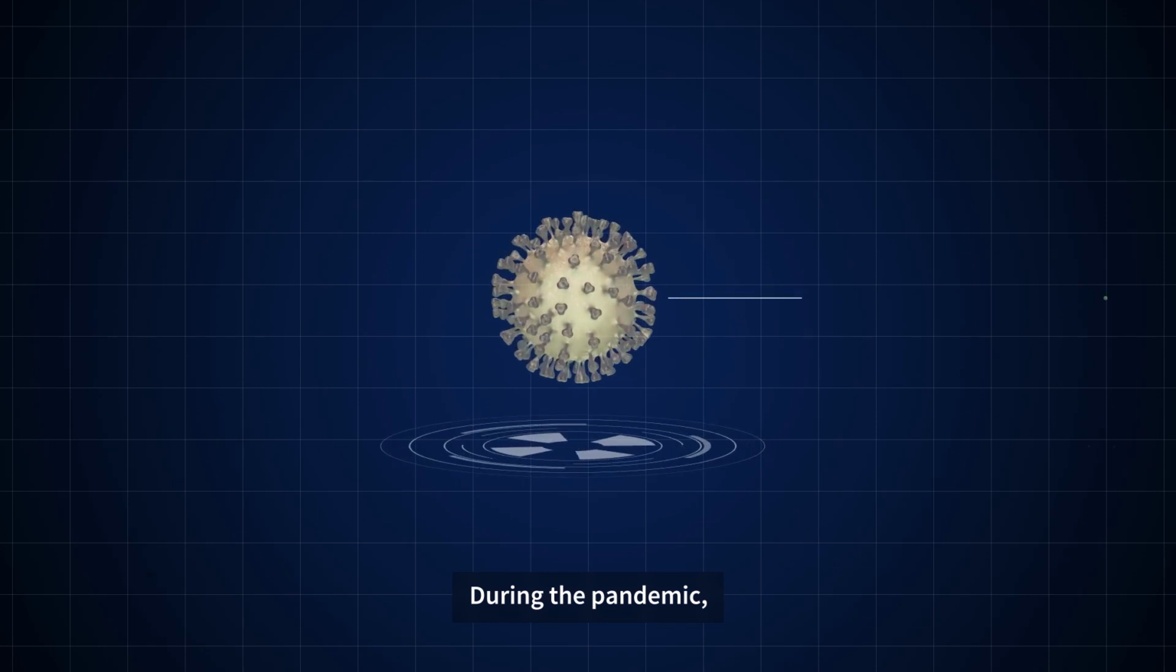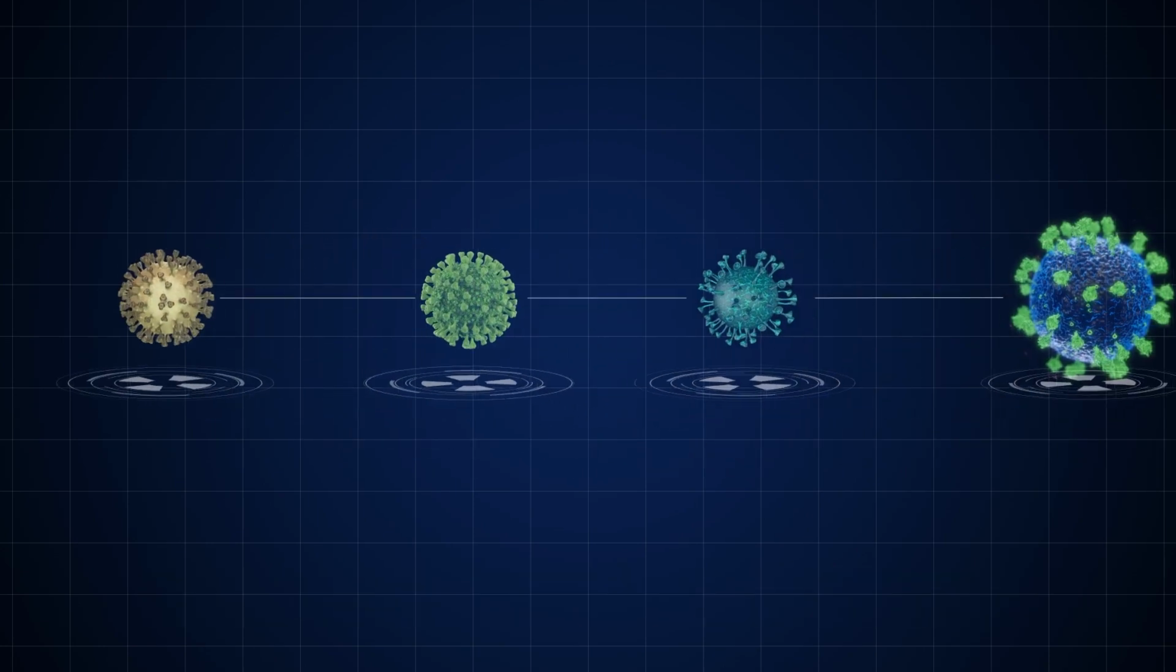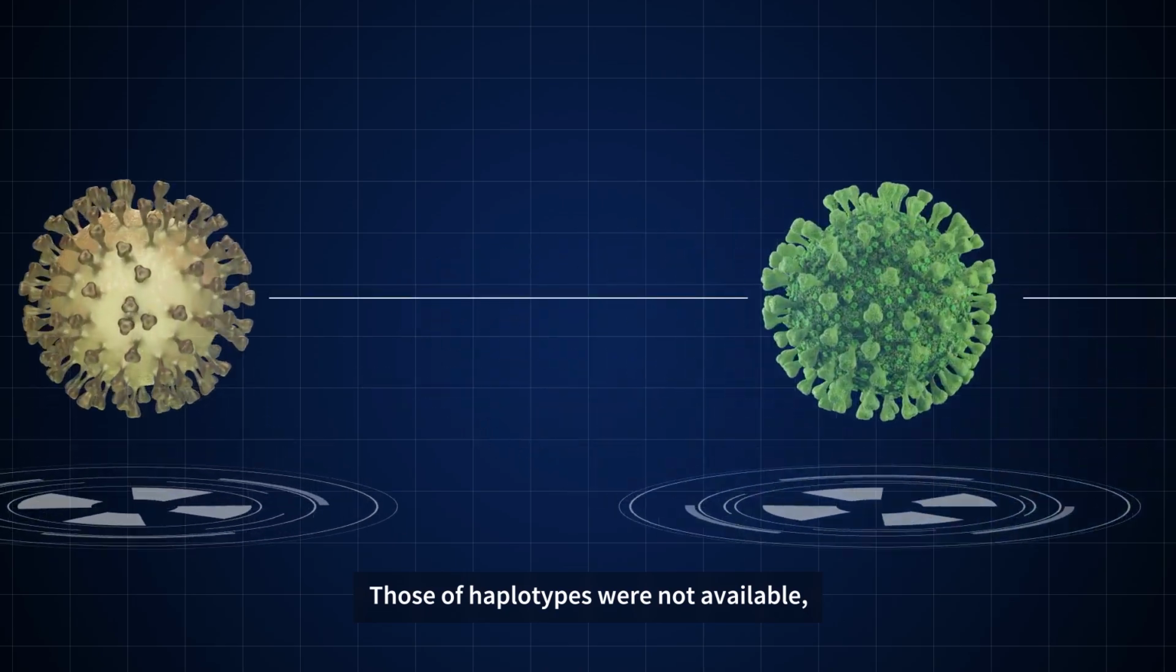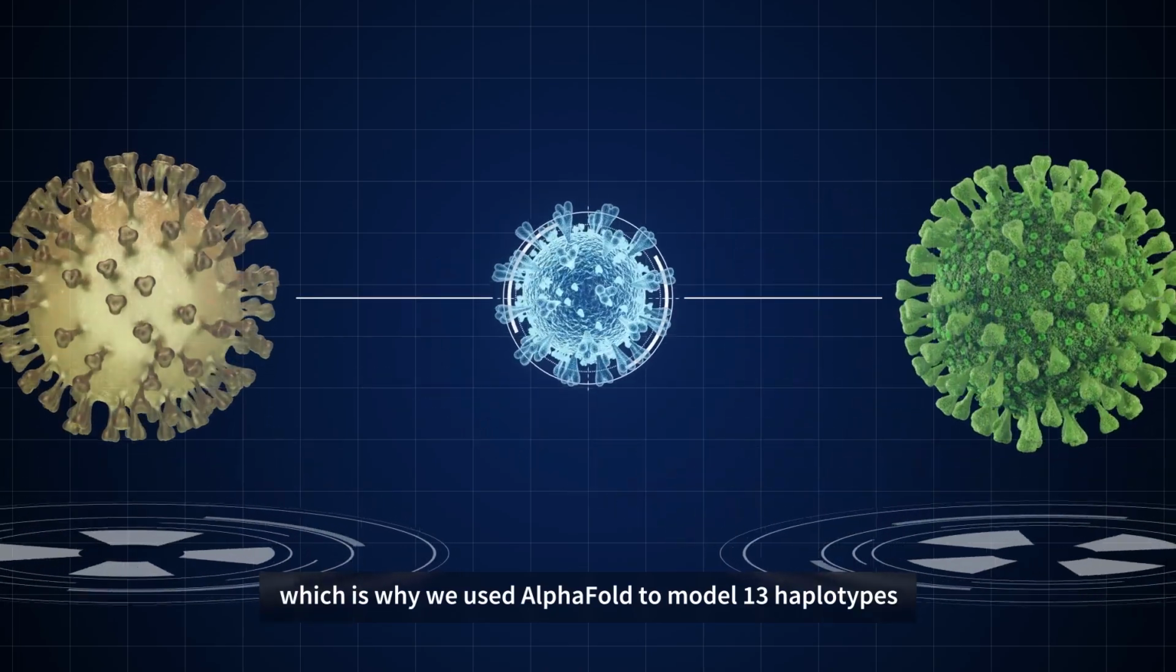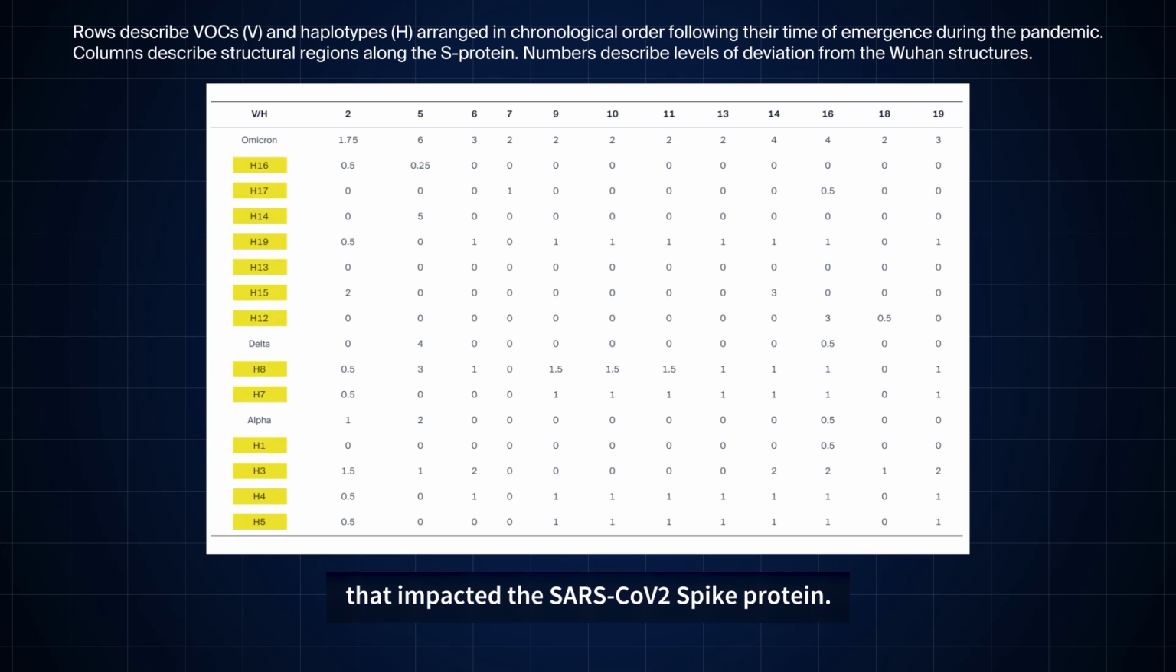During the pandemic, the 3D structures that were released were usually of well-established variants. Those of haplotypes were not available, which is why we used AlphaFold to model 13 haplotypes that impacted the SARS-CoV-2 spike protein. A thorough comparison of each haplotype and VOC revealed an interesting pattern of recruitment of substructures.